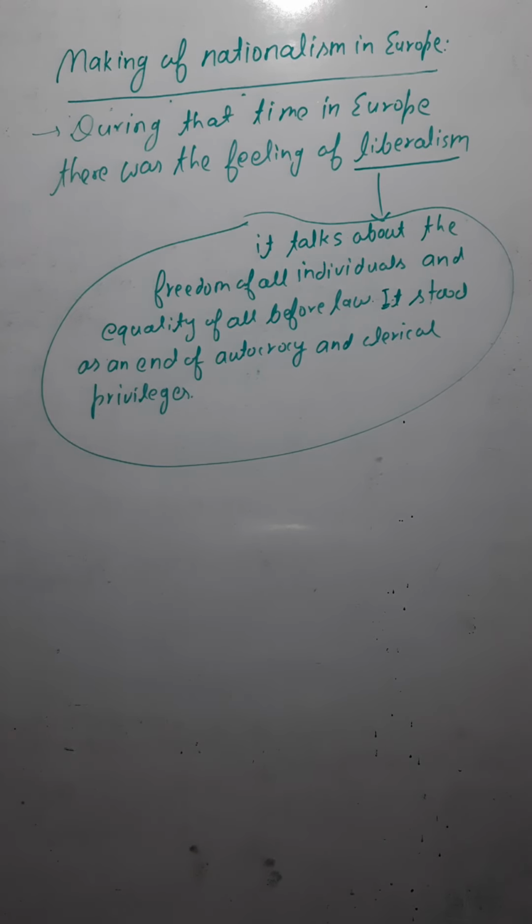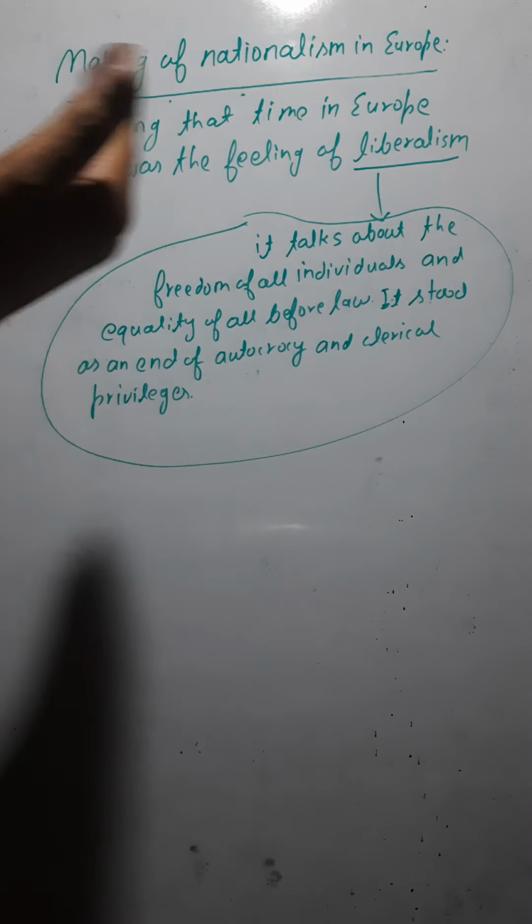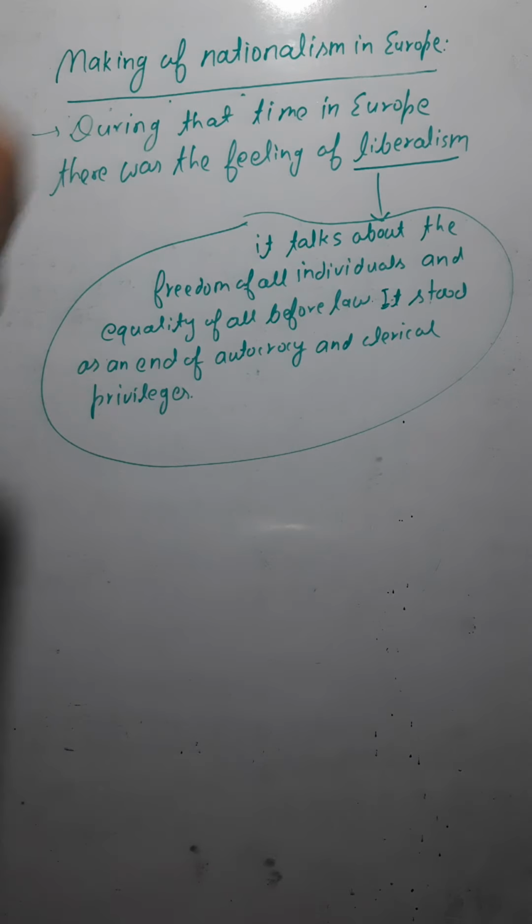So during that time, where were the nationalism kind of feelings evolving in Europe? During that time in Europe, there was the feeling of liberalism also. Liberalism talks about the freedom of all individuals, whatever profession we choose, we are free to do.